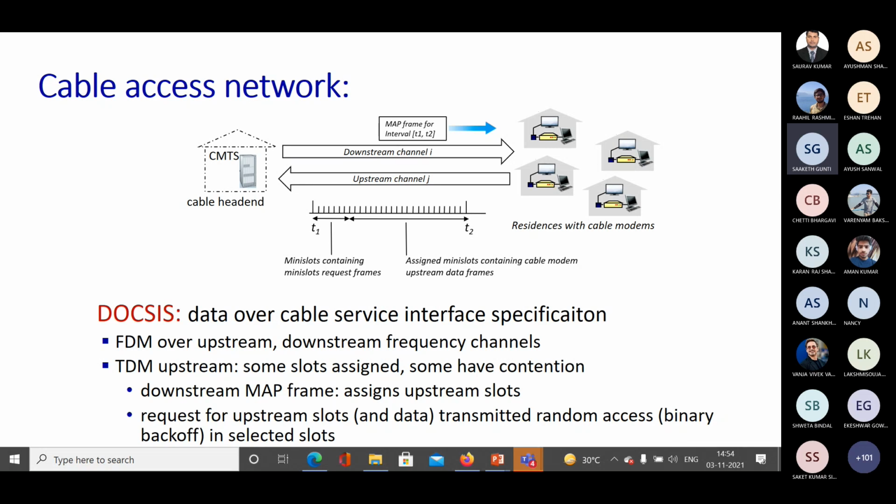That means if at all there is a collision, then back off for the next time slot, otherwise simply start transmission. So request for upstream slots and data are transmitted with random channel access with binary backoff in selected time slots. This is how your cable access network works.